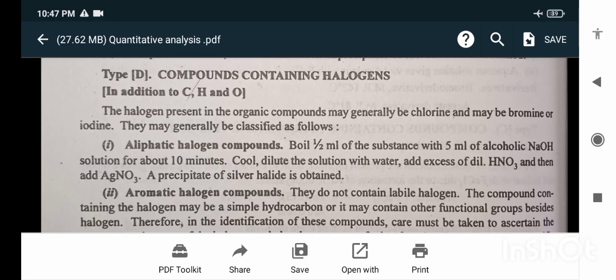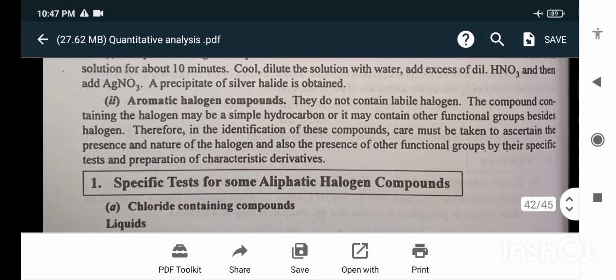The aliphatic halogen compound. Boil half ml of substance with 5 ml of alcoholic NaOH solution for about 10 minutes. Cool, dilute the solution with water. Add excess of dilute HNO3 and then add silver nitrate. A precipitate of silver halide is obtained.